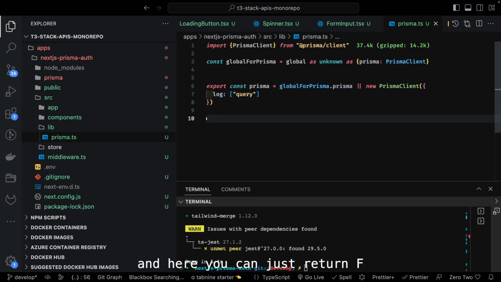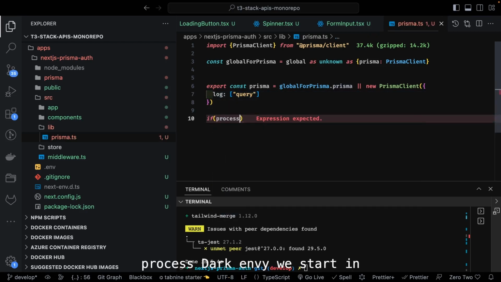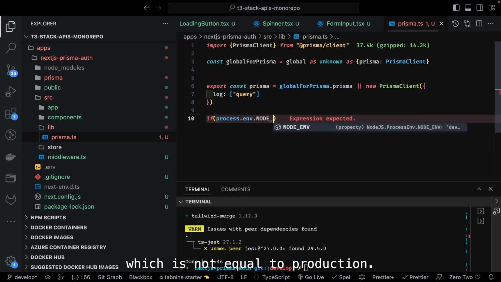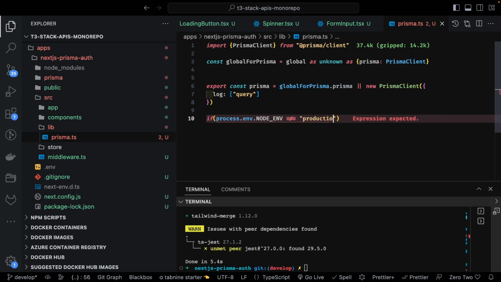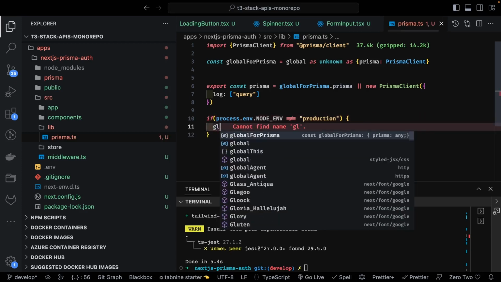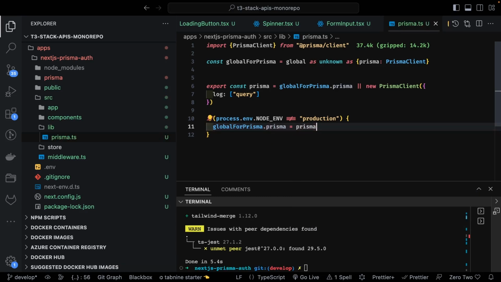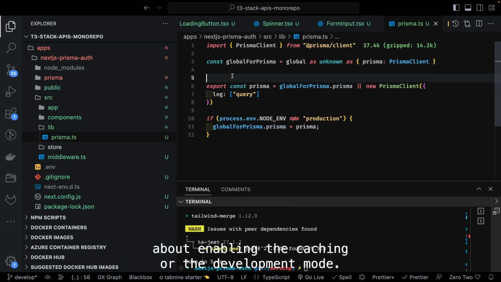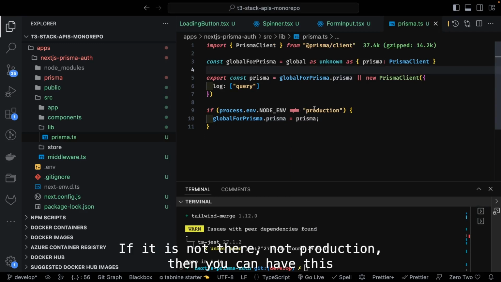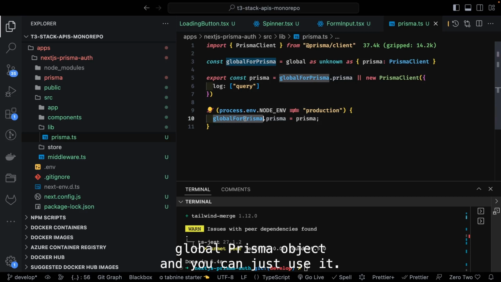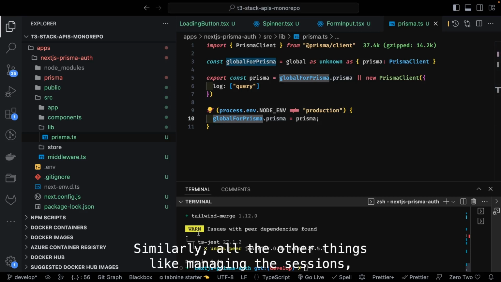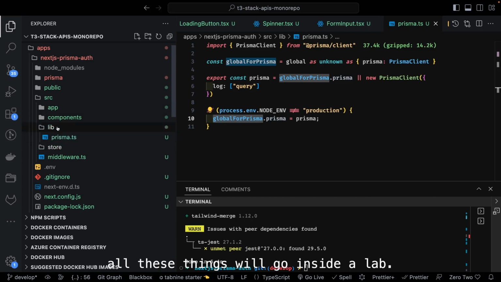And here you can just check if process.env.NODE_ENV is not equal to production. If it is not production, then you assign global prisma.prisma equal to prisma. It is all about enabling caching for development mode. If it is not production, then you can have this global Prisma object and just use it. Similarly, all the other things like managing the sessions will go inside lib.